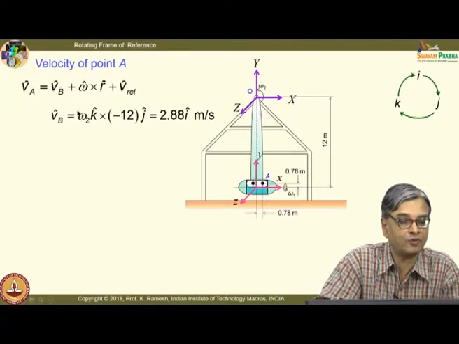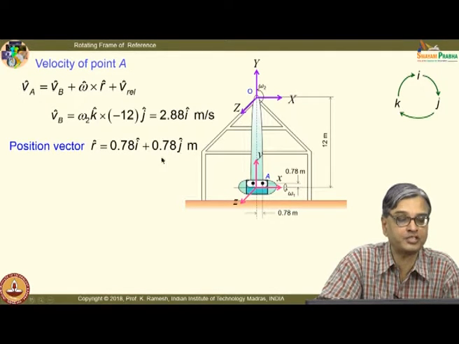So, that is nothing but omega 2 k and the distance that is given. So, that turns out to be 2.88 meters per second. So, for facilitating all the product rules, this is the usual way to find out the sign. Do not make a mistake in your sign.